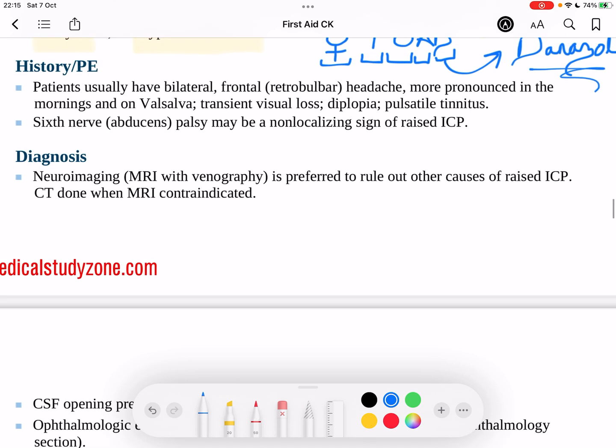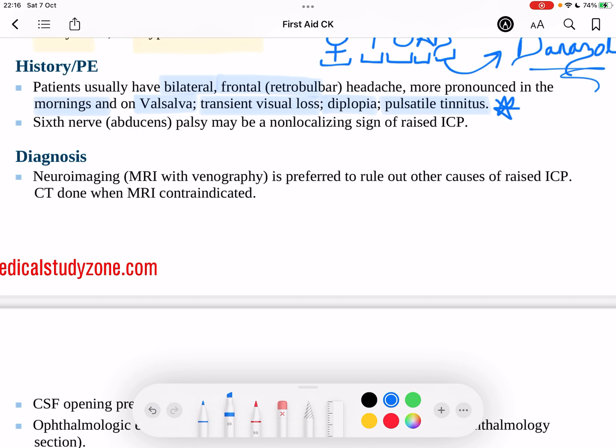So what do we see in terms of history and presenting complaint? The patients usually have a bilateral, more frontal headache, and it's going to be worse in the mornings, same as tumours of the brain as well. It's going to be worse on Valsalva, also worse when the patient coughs, and patients can get transient vision loss, even diplopia, I'll explain why in a minute, and a pulsatile tinnitus. And always look out for this specific sign because they love to mention that in the board exams.